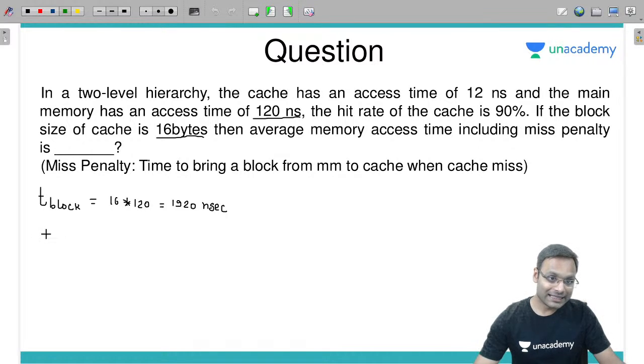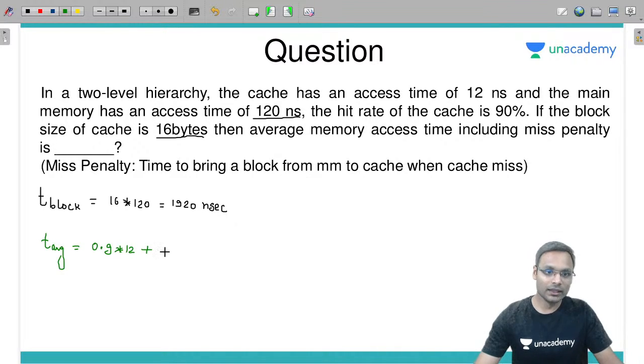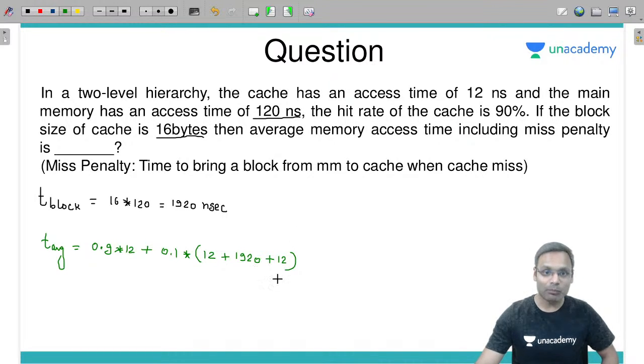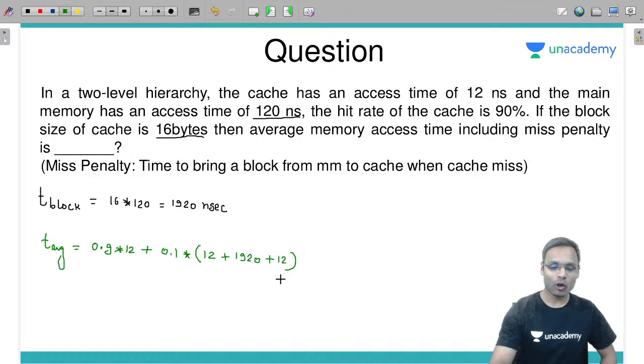So T average will be equal to: when there is a hit, 0.9 times only cache memory is accessed, which is 12 nanosecond, plus when there is a miss, how much time is required? First of all 12 nanosecond for checking hit or miss. After that T block for accessing the block from main memory, plus another cache memory access time to bring that block into cache memory, to write that block into cache memory.